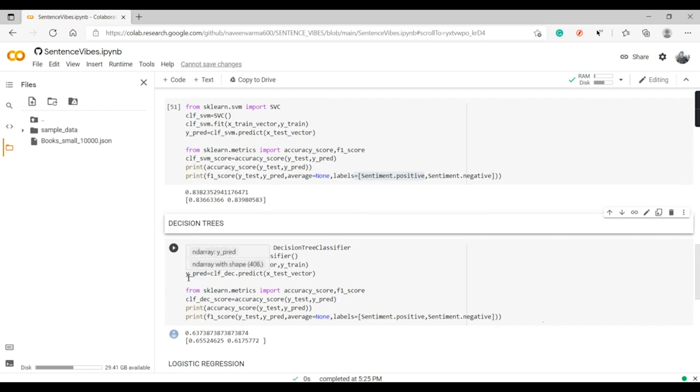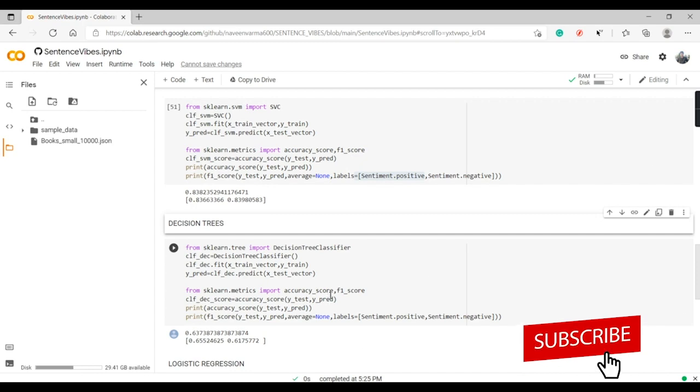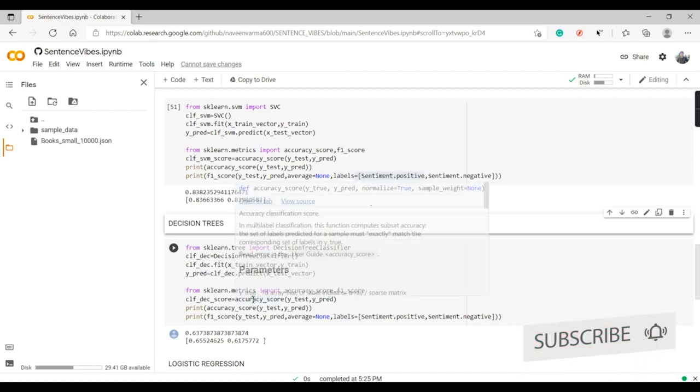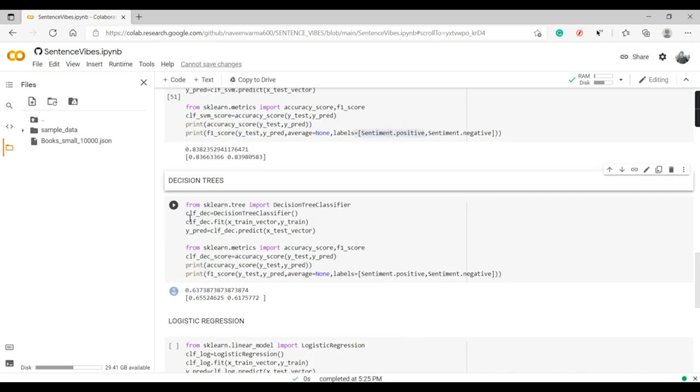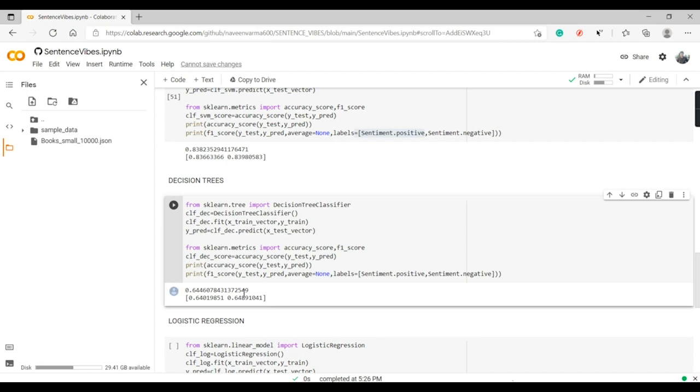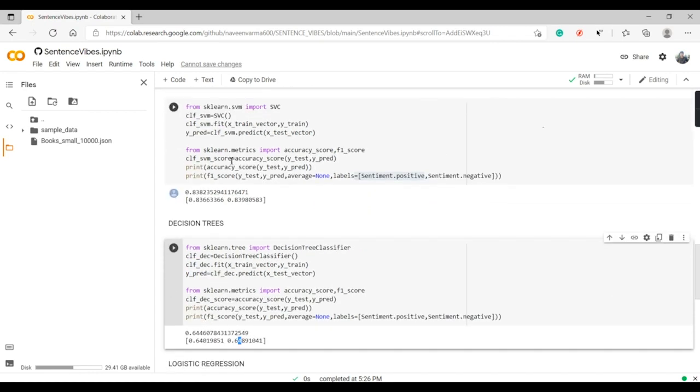So now we'll do the same thing with the decision tree classifier. We'll import it from sklearn.tree, and we'll name our model classifier decision trees. We'll fit the data using the fit method, and we'll be predicting the same on x test vector. The same accuracy score and F1 score we'll import from sklearn.metrics, and we'll find its accuracy score. I'll just print. You can just copy the same code here. So here the accuracy is 64% for both. It's almost the same for both positive and negative ones. So the average is 64, but support vector machines had a better accuracy than decision trees.